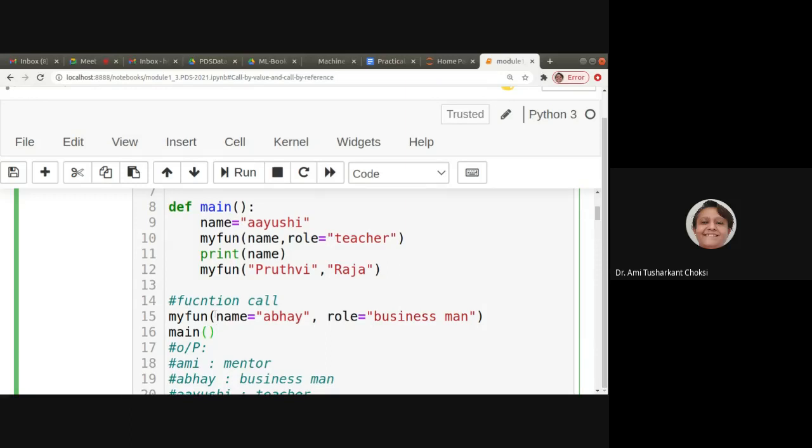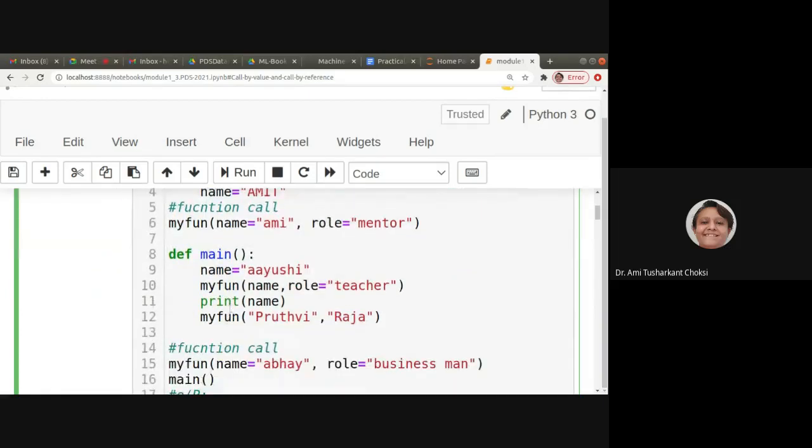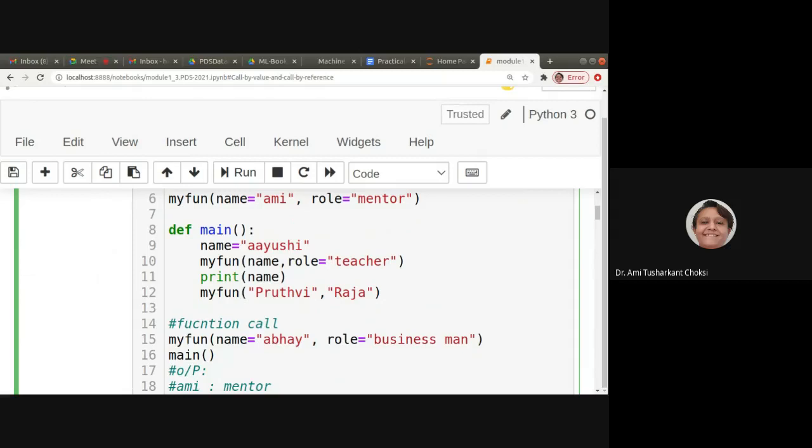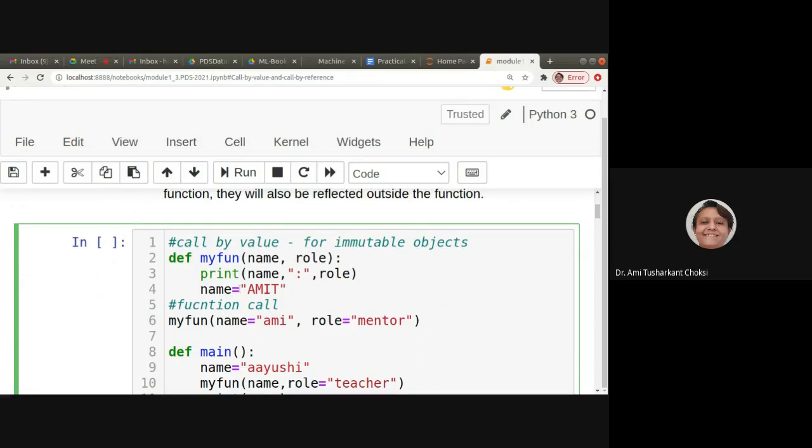See, what is the case in this? We have two functions, myFun and main, right? Main is not like the way we have it in Java and C, but it is only a function. What we want to check is that we have name is equal to something in the function, and we have something as the name which is being passed to it. So what will be the value when we are calling the function as well as when we are printing it? That's what we would like to see.